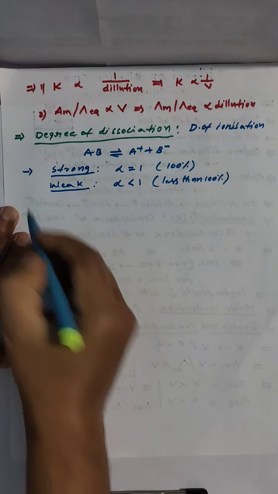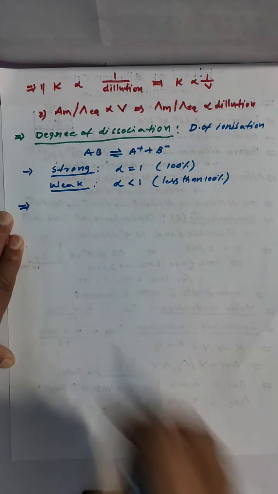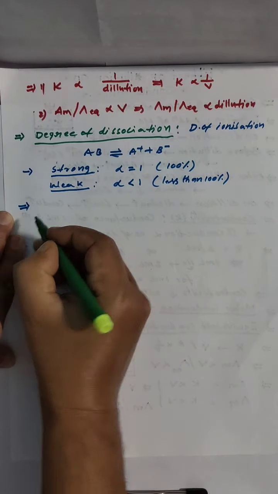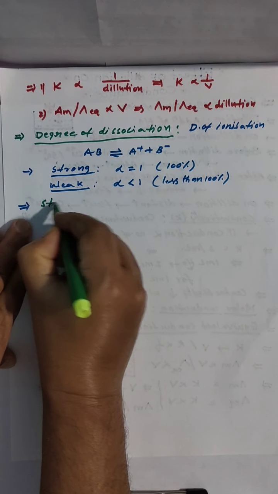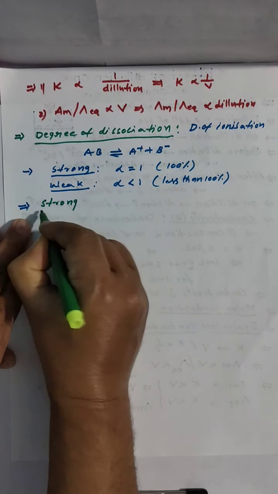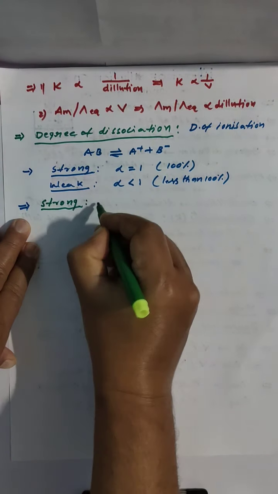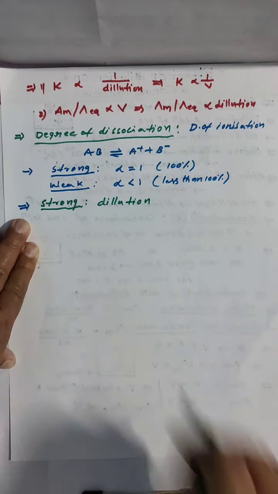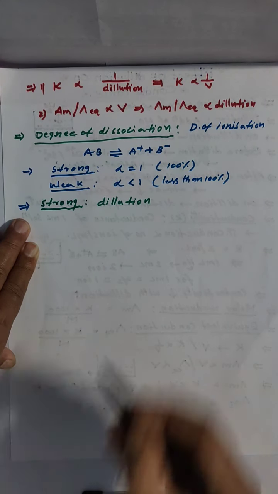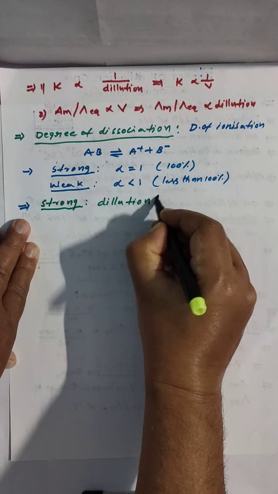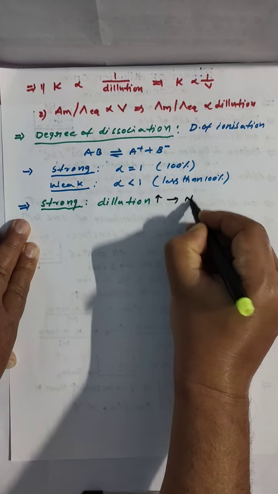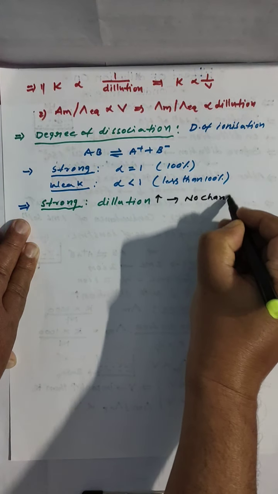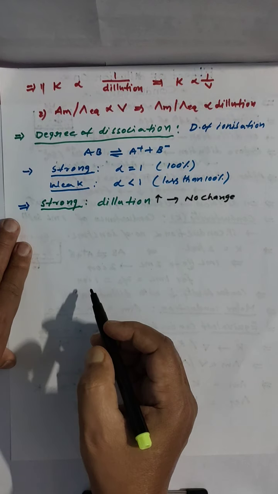For such electrolytes, for example, I took a strong electrolyte and diluted it. What practically proved is that there is no change in conduction on dilution of a strong electrolyte.